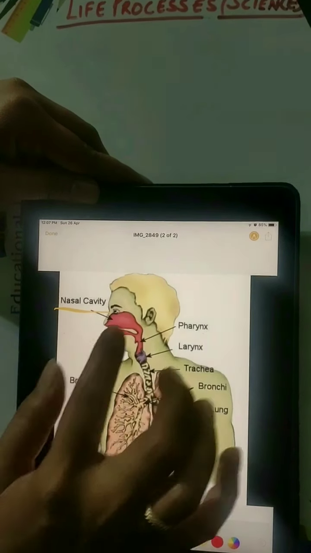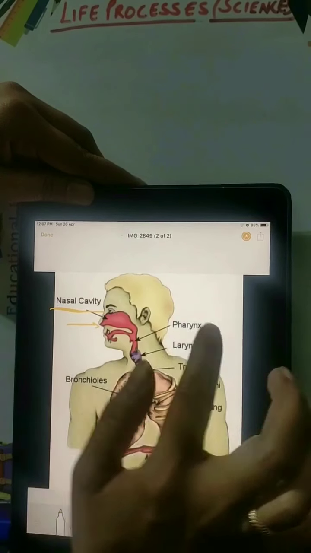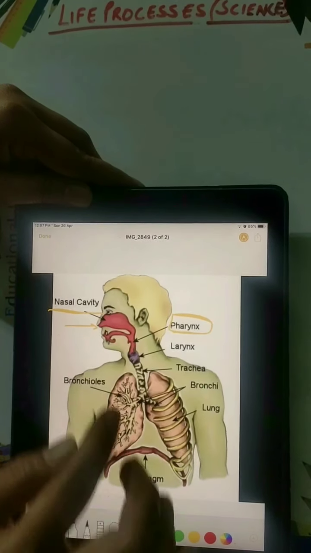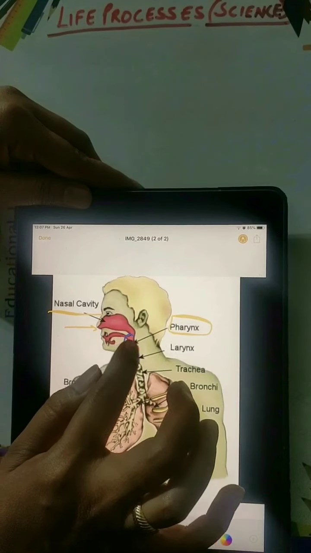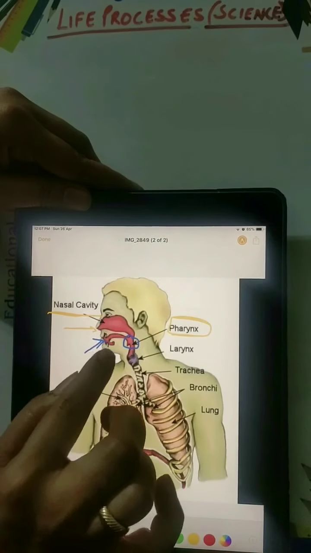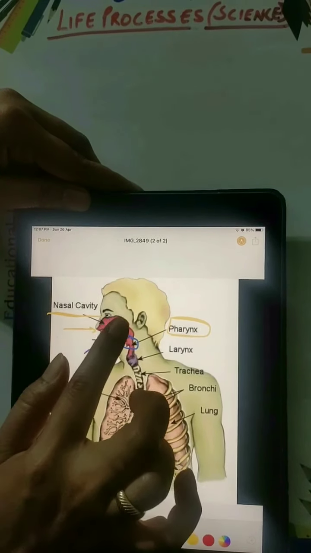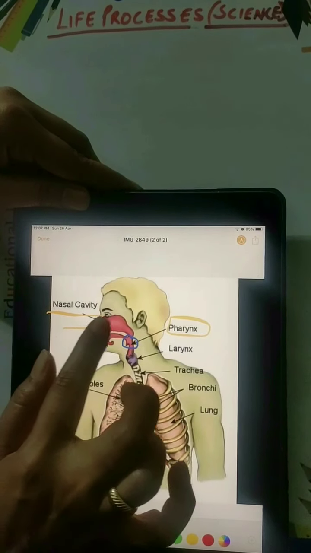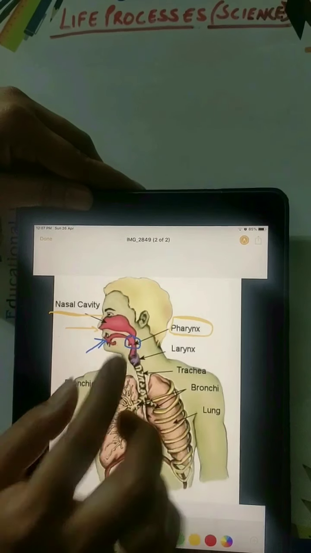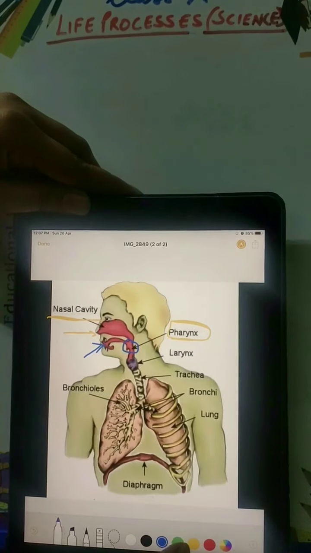Okay, now from this nasal cavity, the air which we have taken inside comes to the next, that is pharynx. Pharynx is a common passage. It's a common opening where both your mouth, this is the opening of mouth through which we take food inside, and this is the portion of nose, nasal cavity, from where air comes in. So they share a common area that is known as pharynx.